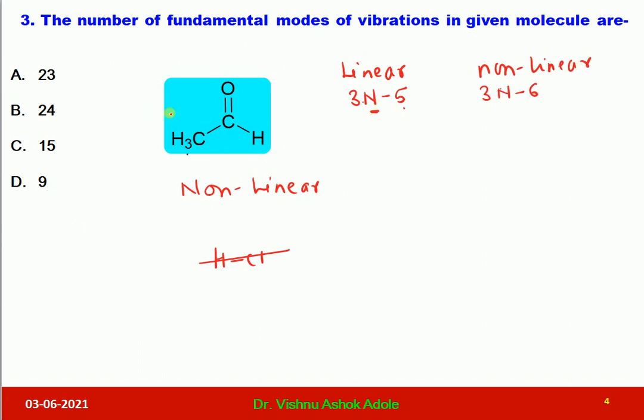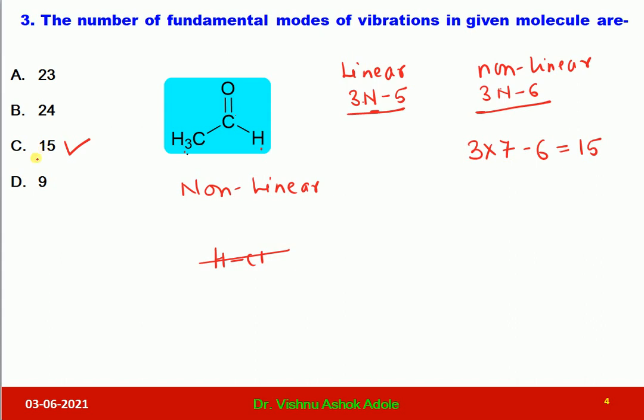In the acetaldehyde, total number of atoms are 7. How they are 7? 2 carbons, 4 hydrogen and 1 oxygen. So as it is non-linear molecule, we will use this formula. So 3 into 7 minus 6, 3 into 7 is 21 minus 6. So we get 15 fundamental modes of vibrations for acetaldehyde. So option C is correct. Again I am repeating, for linear you have to use 3n-5, and for non-linear molecules you have to use 3n-6. So in this way option C is correct one.